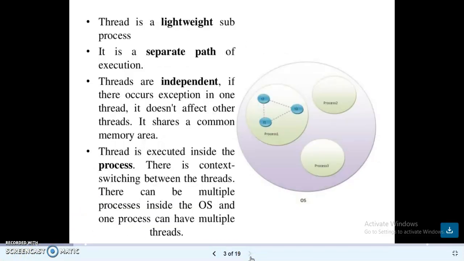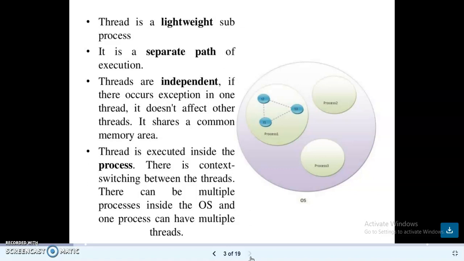So a thread is a lightweight sub-process. It is a separate path of execution. Threads are independent. If an exception occurs in one thread, it does not affect other threads. If there is an error in one thread, it does not affect the other thread. It shares a common memory area. A thread is executed inside the process. There is context switching between the threads.